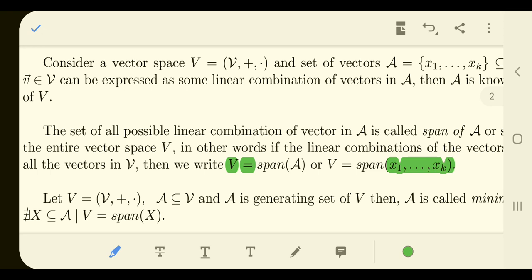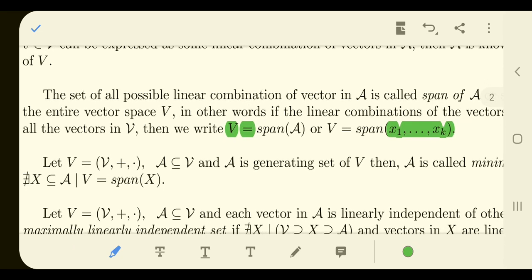So that is a very similar thing with respect to the generating set. If you are saying that A is a generating set of vector space V, then V is equal to span of A. So it's exactly the same.